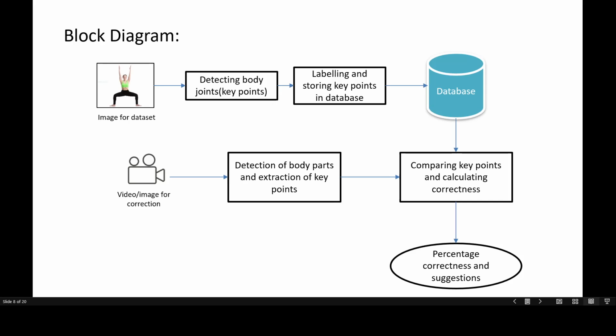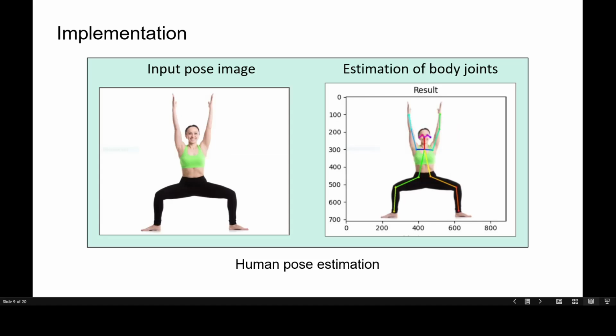The second input point is the live feed through the camera or a video input. For the video input, we do the same thing, run our algorithm on it and get the key points on the body. After we have key points from both our live feed and the images stored in the database, we can compare them. The algorithm for comparison takes into account the position of the points and the angles between them, etc. and produces a percentage correctness result and also tells the user which part of the body they should correct.